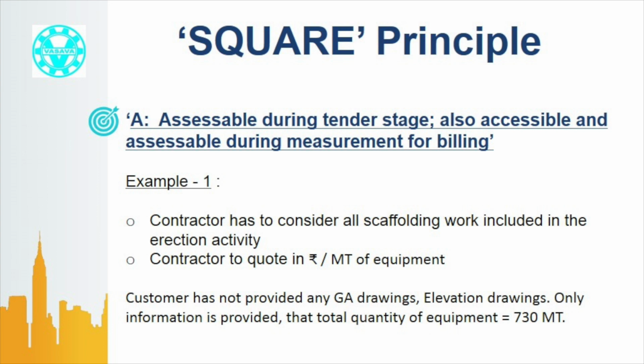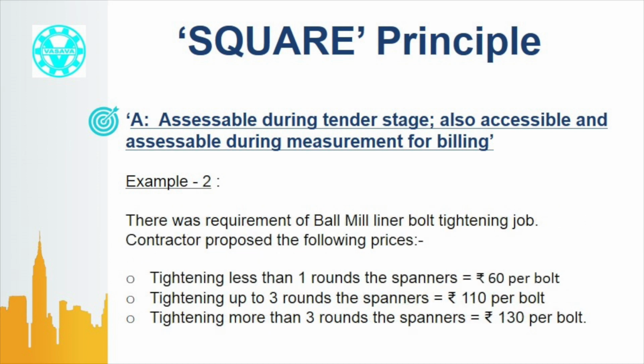Next comes accessible for measurement. That means it should be convenient for the customer to check and clarify the measurement. A customer wanted to tighten the bolts of ball mill liners and wanted to pay as per the number of bolts tightened. The contractor argued that a bolt which needs more tightening should have a higher price. If a bolt required half a revolution of the spanner, it may consume 1 minute, whereas if a bolt required 5 revolutions of the spanner, it may need 5 minutes.